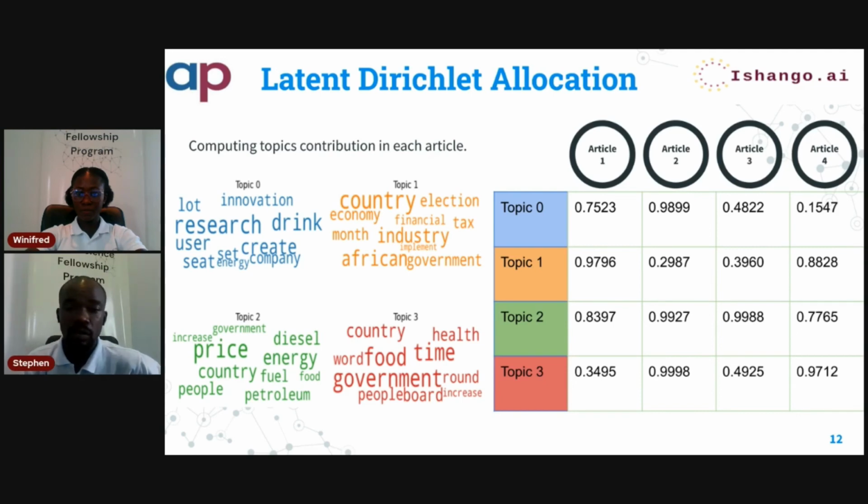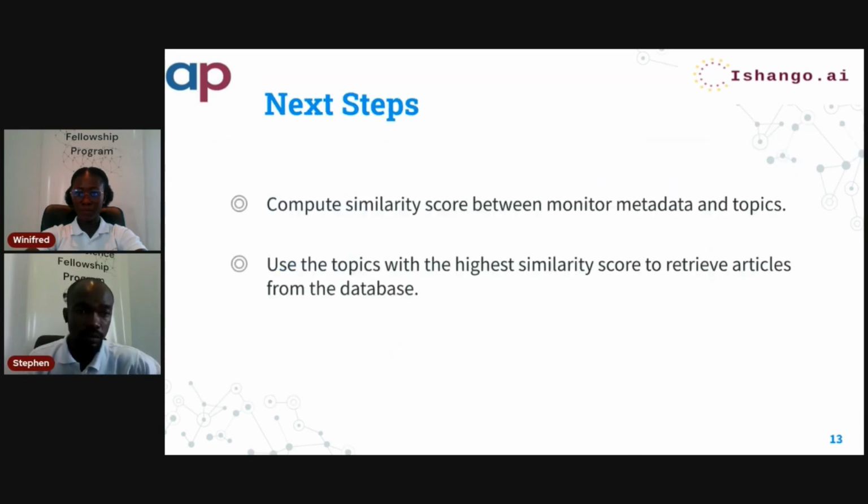On the left, we have a table that illustrates the contribution of each topic in all the articles. So topic one has those contributions as a probability value.